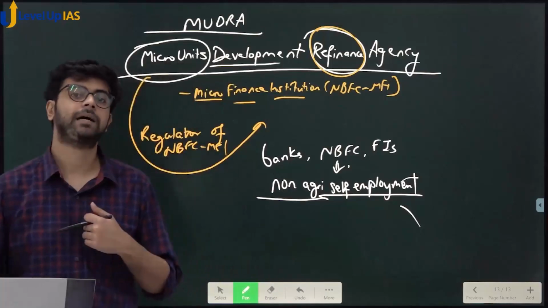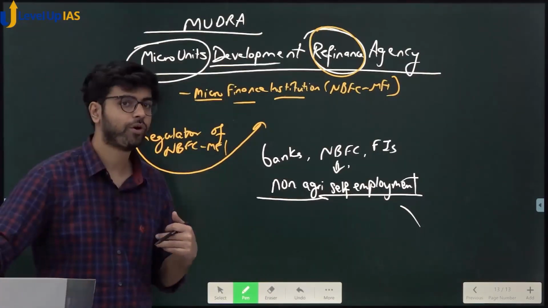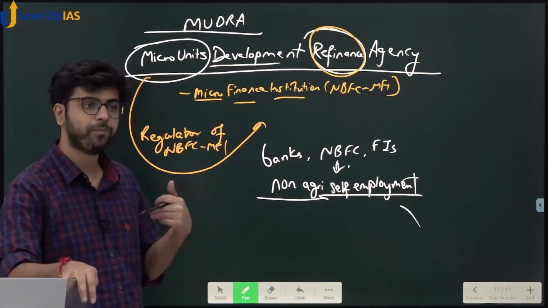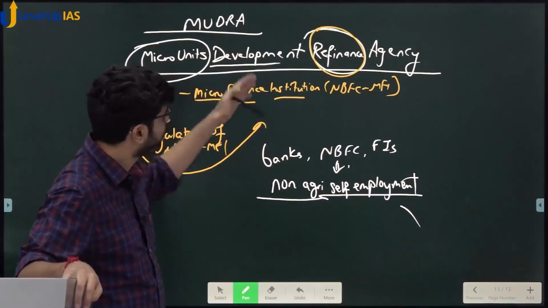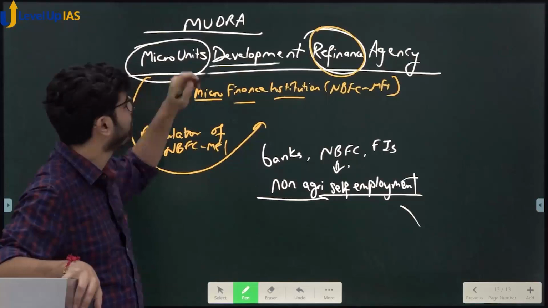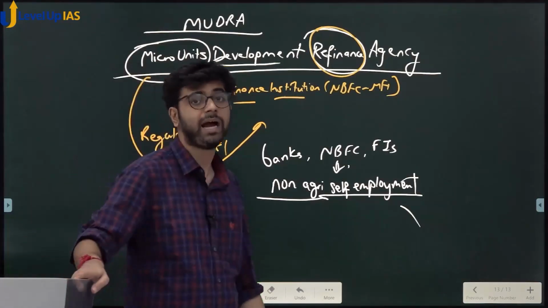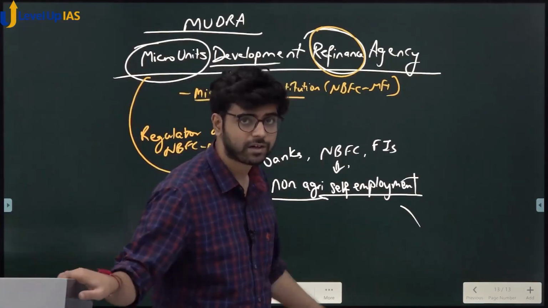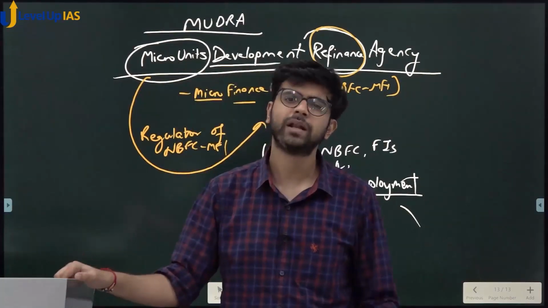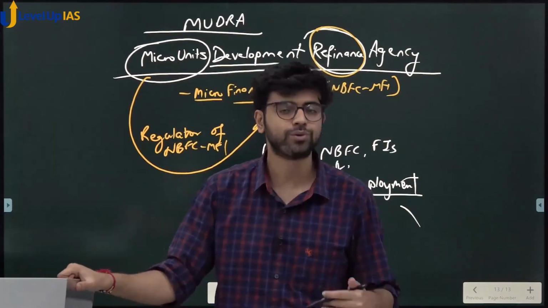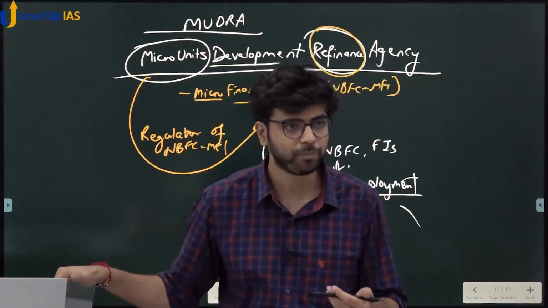If I am living in a village, if I have to borrow money for starting my own business, I will approach a bank. That bank will take money from Mudra under this scheme. See, this was a scheme which was launched in 2015, the Mudra Act. There is a Mudra Act which governs this bank and it is called the Mudra scheme. The scheme was to encourage people from SC/ST backgrounds who don't have those opportunities to start their own businesses.